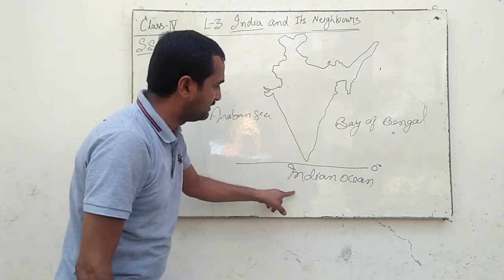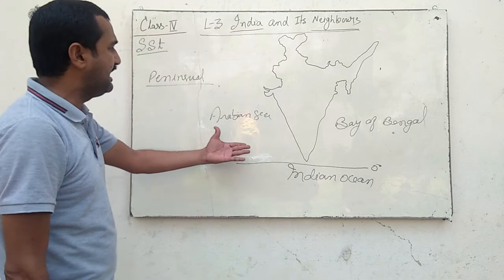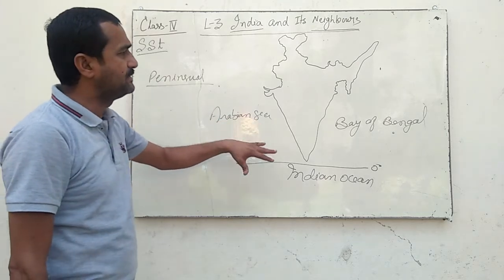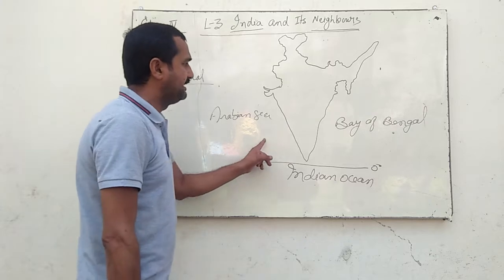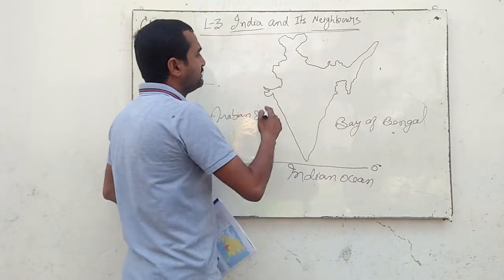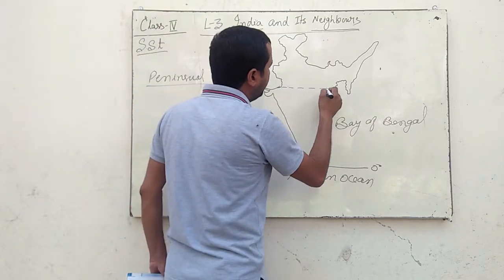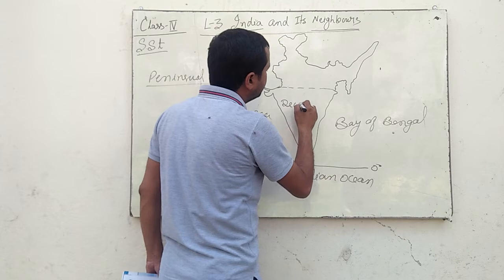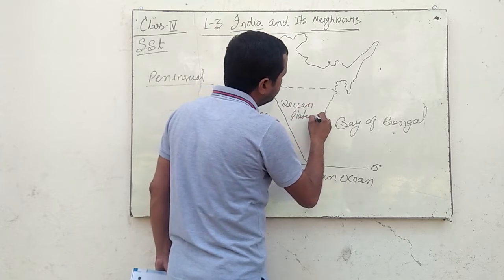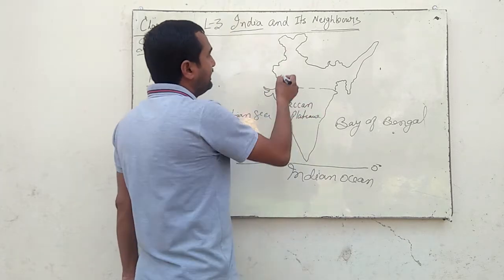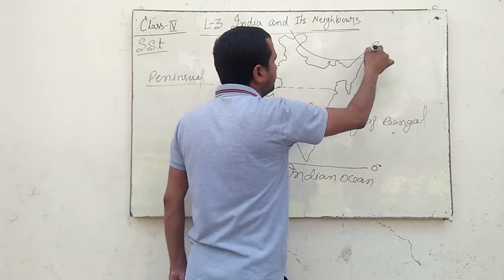So here, three sides. Now what is an island? A piece of land surrounded by water on all sides is an island. But India is a peninsula. The southern part of India is called the Deccan Plateau. Here the Himalayas are present.